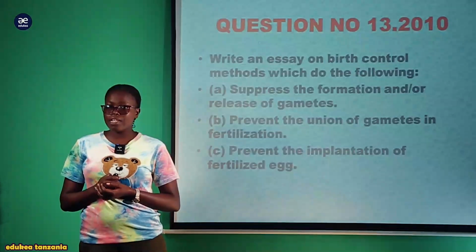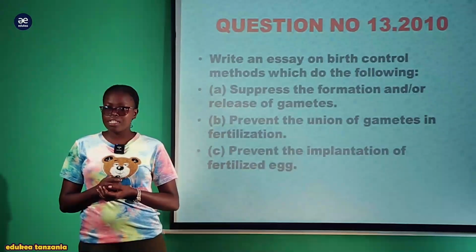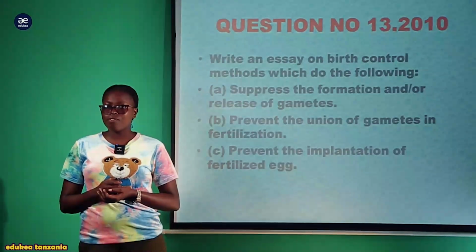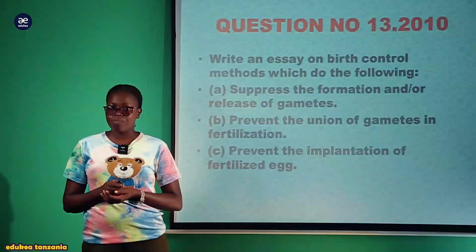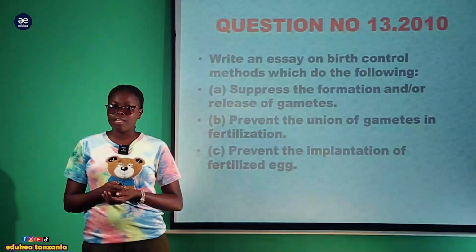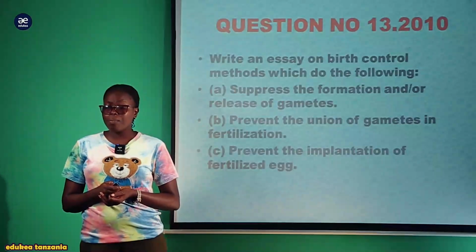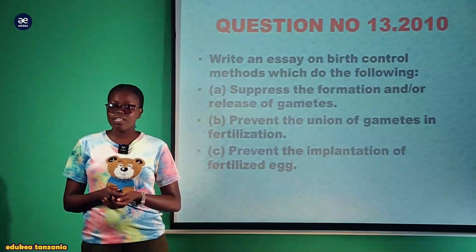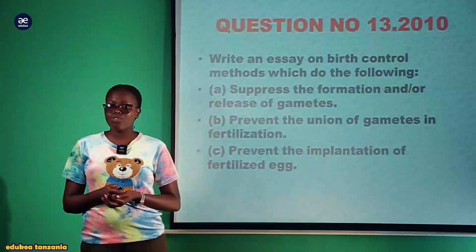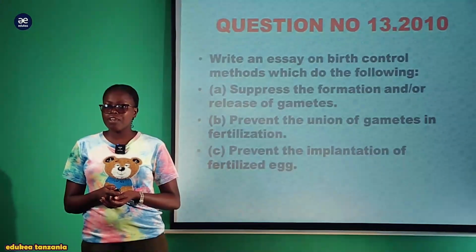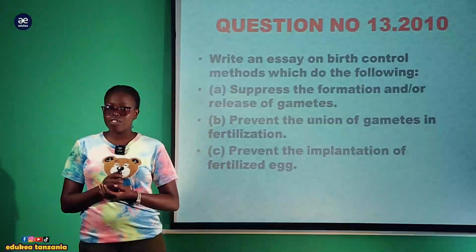Once we talk about family planning, this is a practice whereby couples agree on the number of children they need to have and at which interval they need to have them. That is known as family planning. You cannot accomplish family planning without the use of birth control. Birth control refers to the practices used by couples to ensure that they get the intended number of children at the given interval they intended.